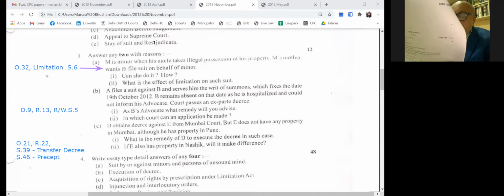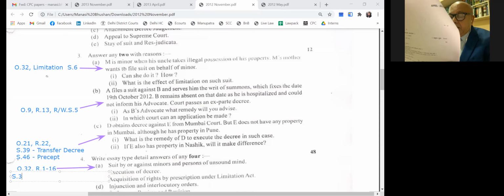Write an essay on any of 4. Suits by or against a minor or a person of unsound mind. That is Order 32, Rules 1 to 16. You can look at that. Okay, that is execution of decree. Learn that: Section 36 to Section 74, Order 21 to Rule 106.